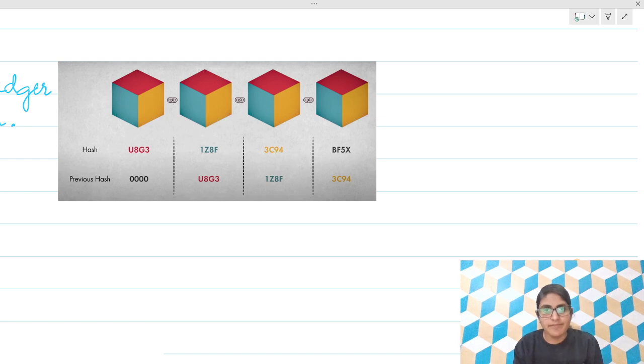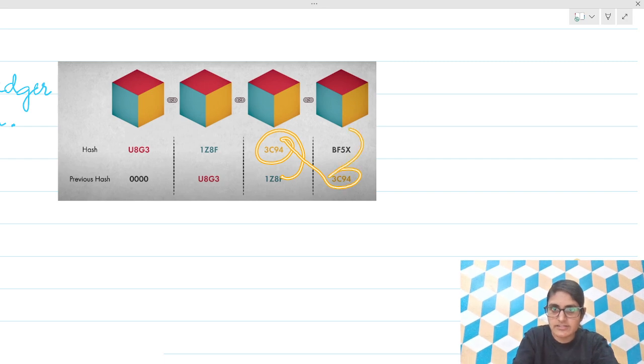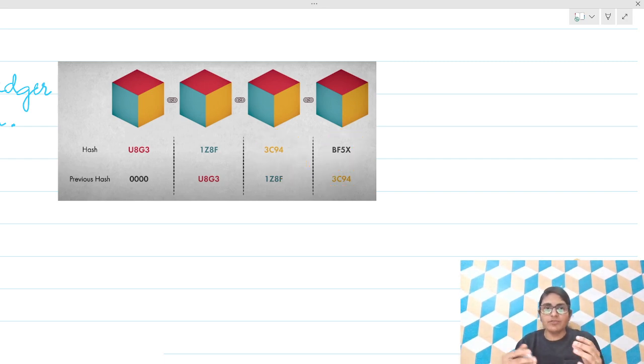Now, if I change this block's data, its hash will change automatically. If this hash changes, the next will also change, and so on. So it is difficult to change data. If we change data, it will be easily identified. Once any entry is done, it is permanent. It cannot be changed or altered. This is the concept of blockchain.